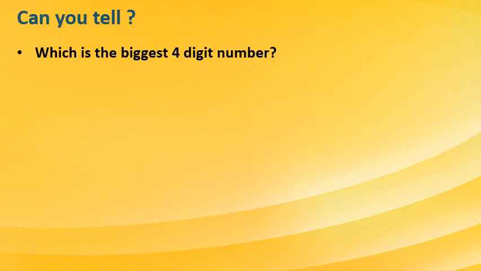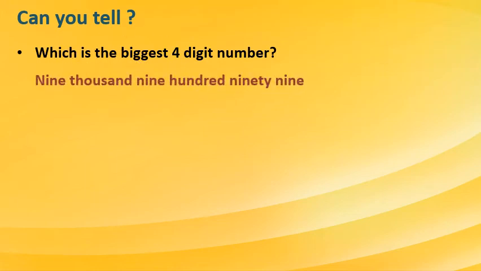Now again, I need your help here. Which is the biggest 4-digit number? You know now, the smallest 4-digit number is 1000. Correct? Now the biggest 4-digit number is nothing but 9999. Correct?